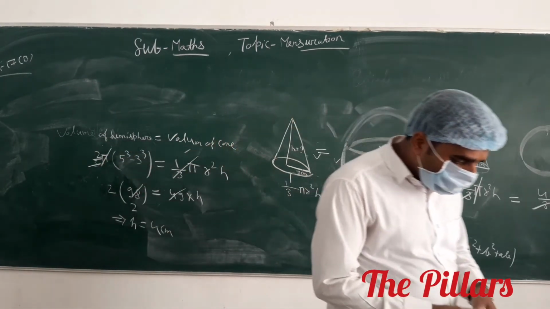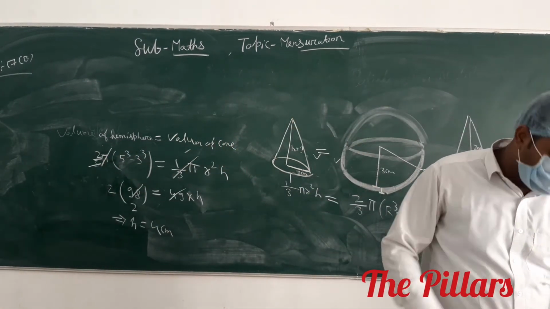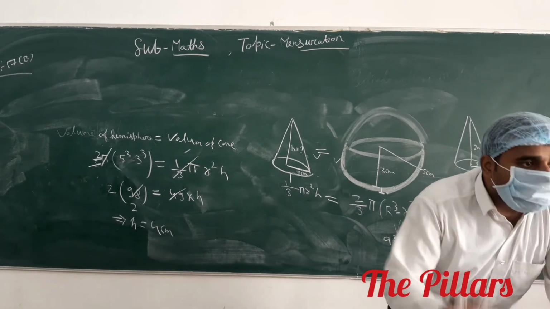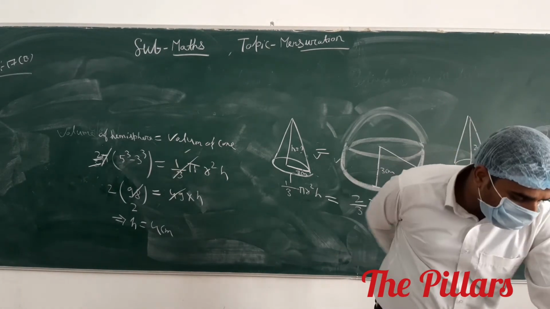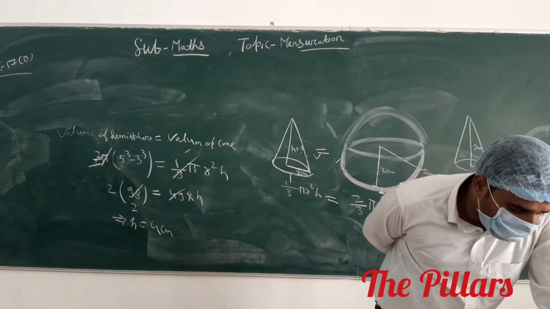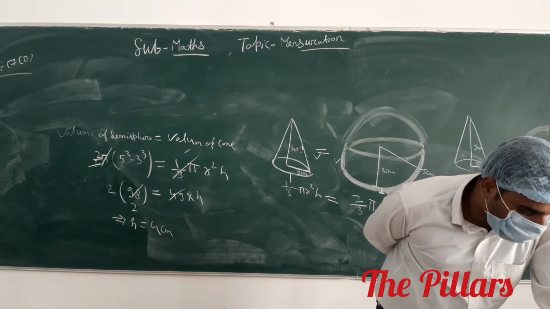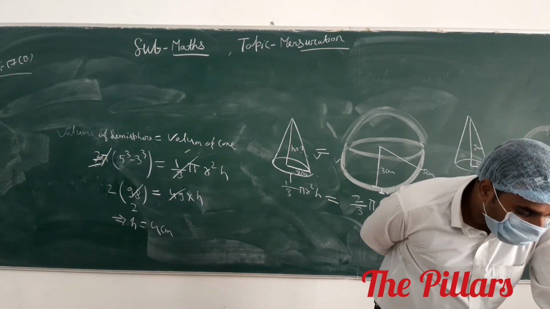See that question number 7 and 8 are homework. Question number 7 says that a copper rod of diameter 2 centimeter and length 10 centimeter is drawn into a wire of uniform thickness and length 10 meter. Find the thickness of the wire.